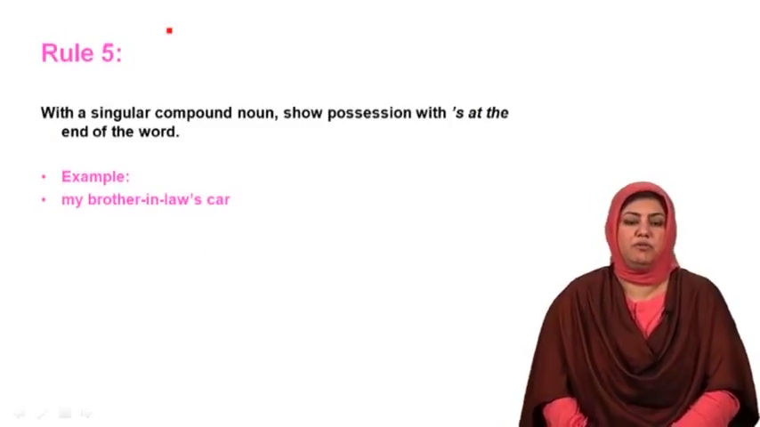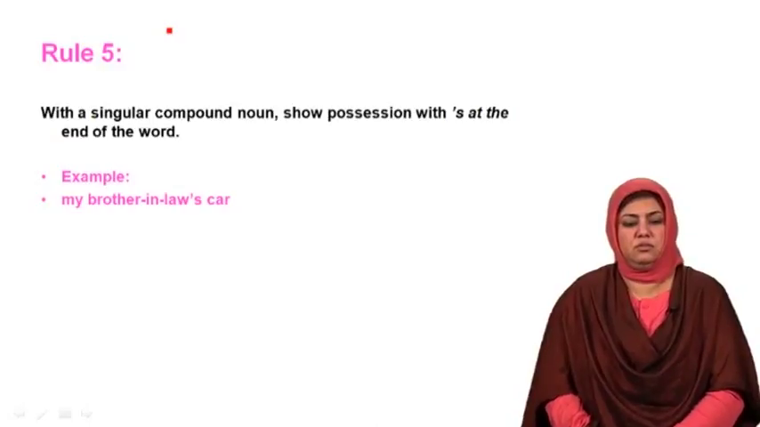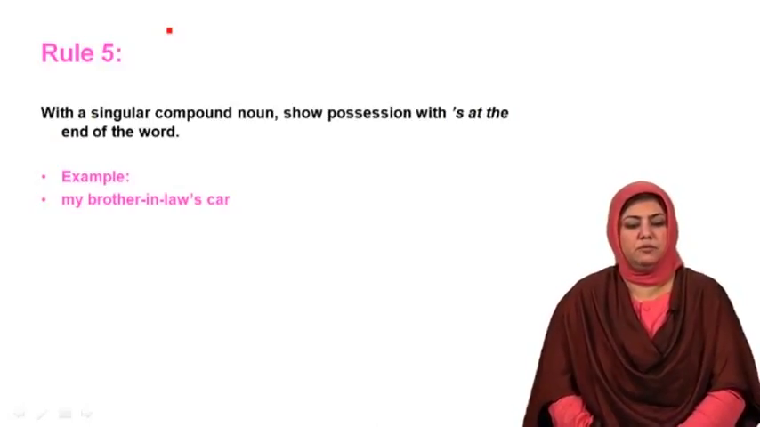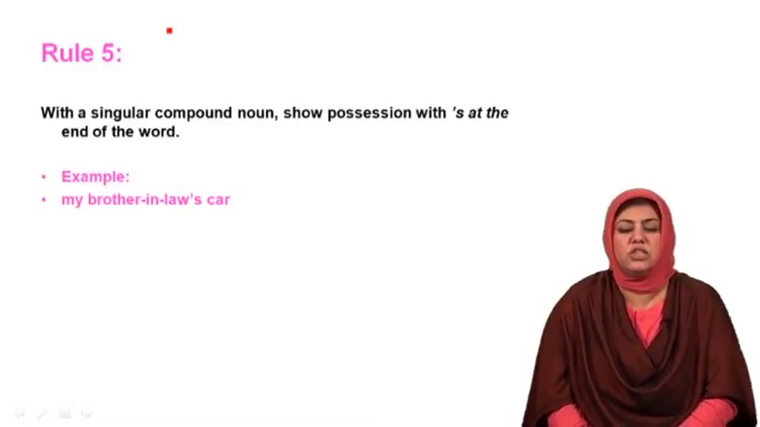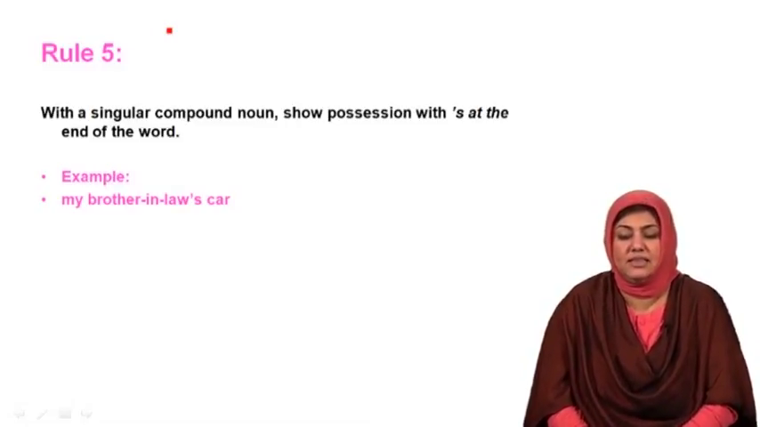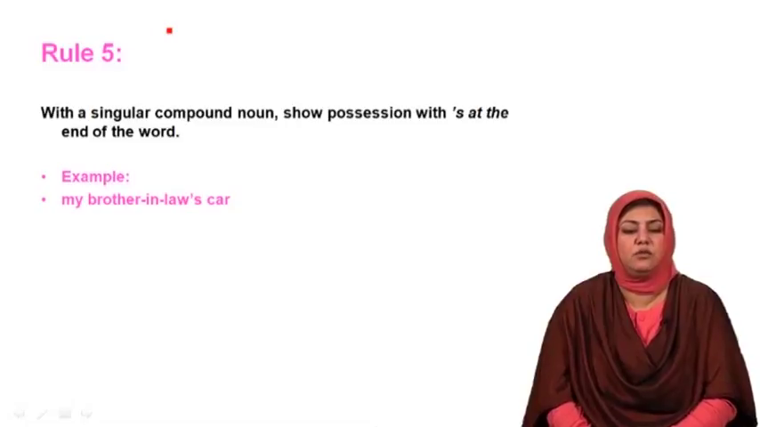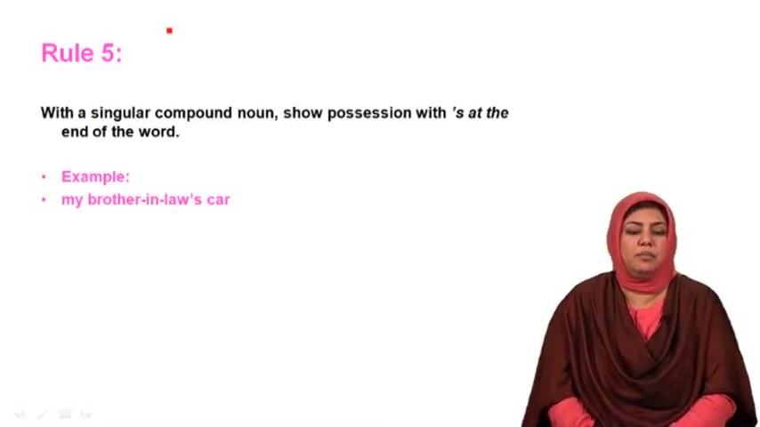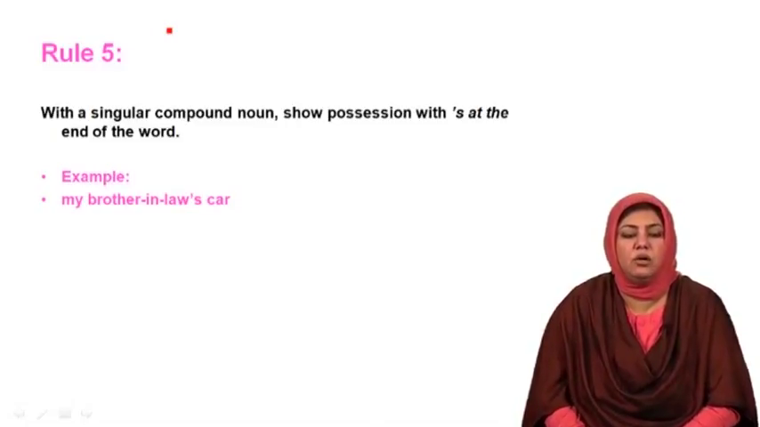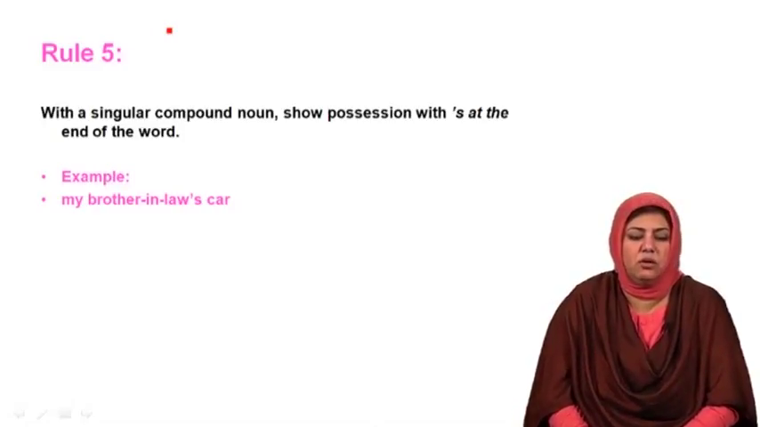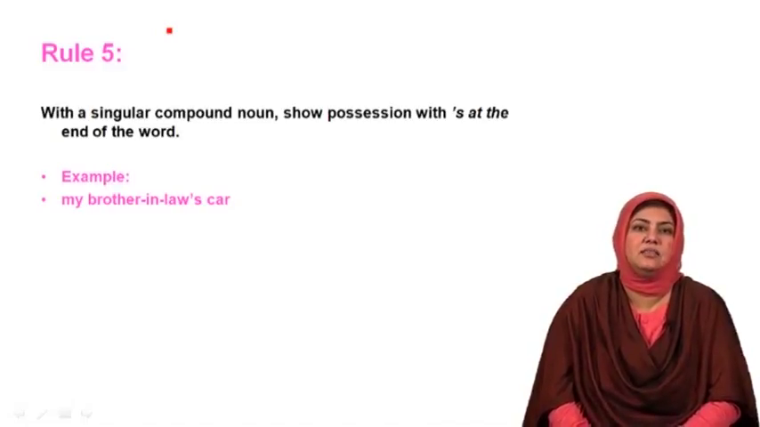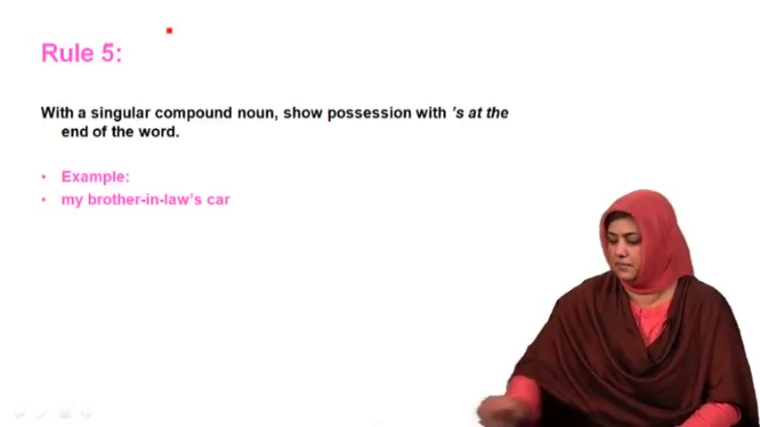Now I come to rule number 5 with reference to the use of apostrophe. The rule says, with a singular compound noun, show possession with apostrophe S at the end of the word. Look at the example: my brother-in-law's car. The example is very simple. Brother-in-law is a compound noun and the same rule is followed. An apostrophe followed by S is used in this case.